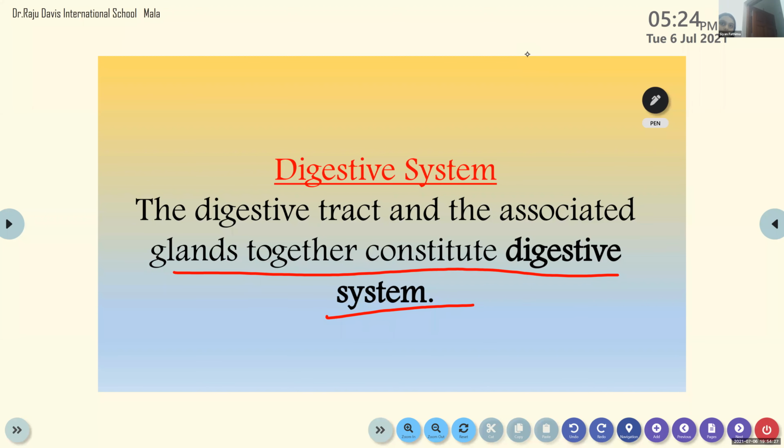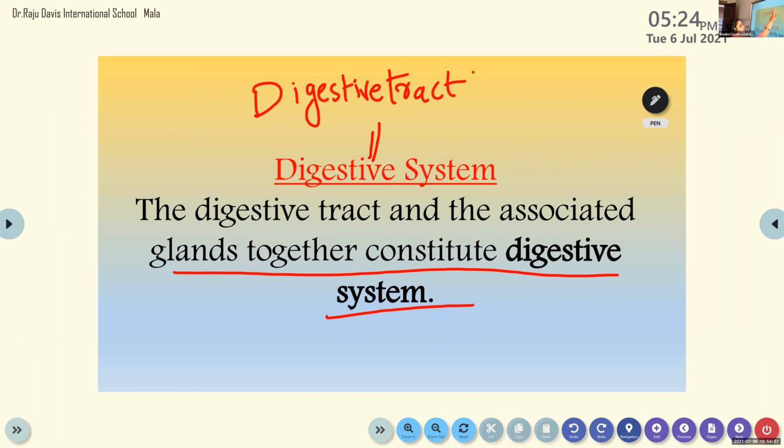So digestive system is equal to digestive tract or alimentary canal plus whom? Associated glands. So the digestive tract plus the associated glands gives the digestive system. Clear? Yes, ma'am.